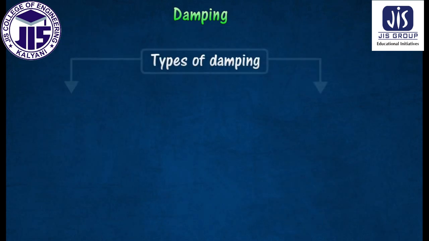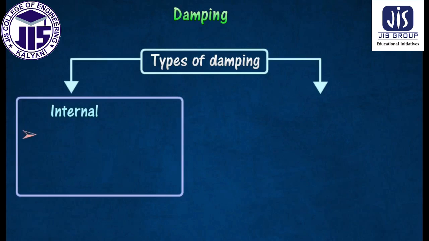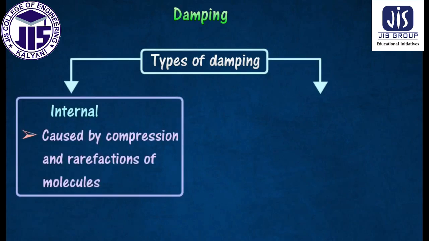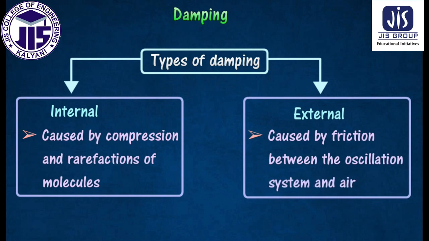In general, there are two types of damping forces. Internal damping, due to the internal resistance against extension and compression by molecules in the oscillating system itself. External damping, due to air resistance and frictional force.